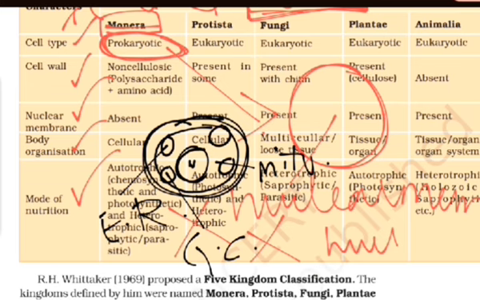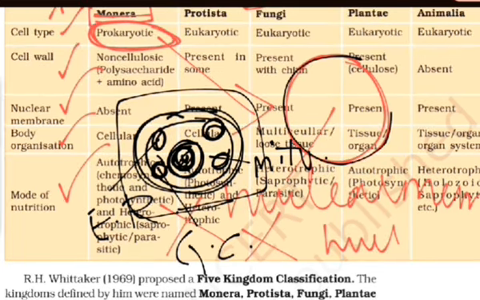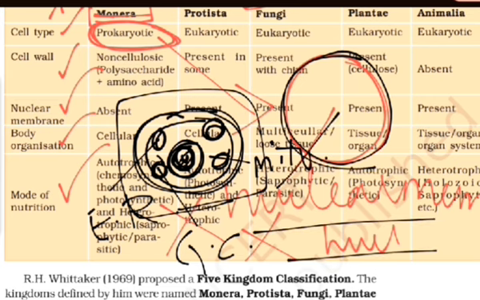This is the nuclear membrane, this is the nucleus. So these are some other membrane bound organelles. All these are present in a cell. But in prokaryotes, in a cell, there is no nucleus and no membrane bound organelles. These organelles and the nucleus are absent.